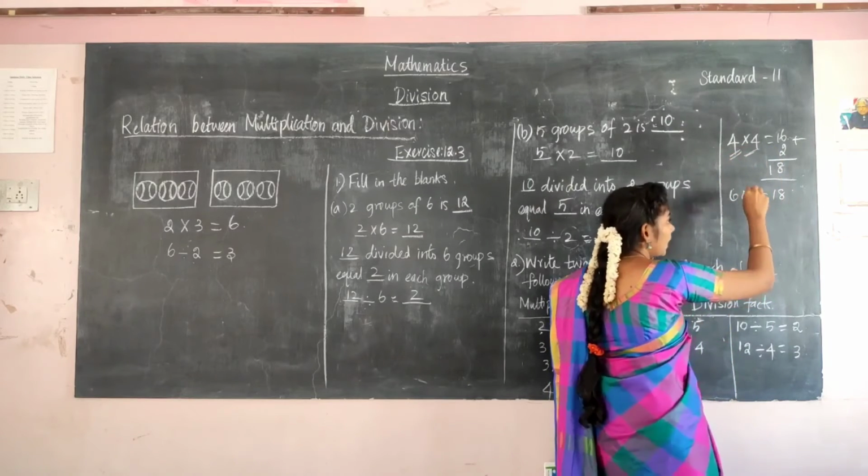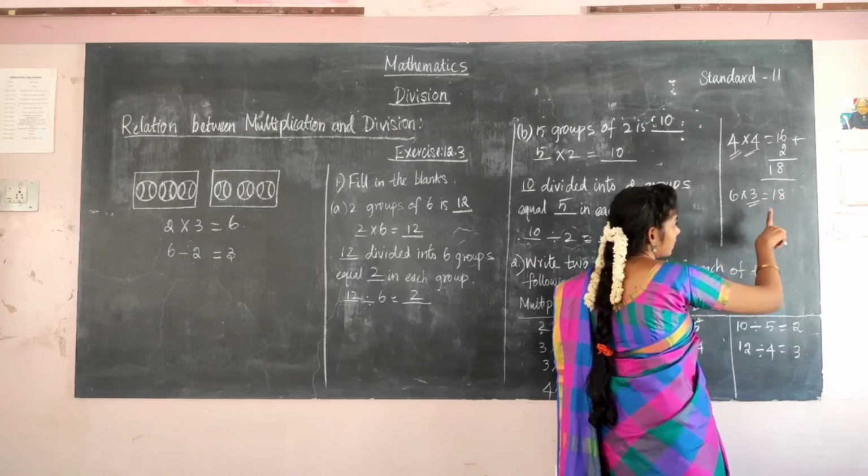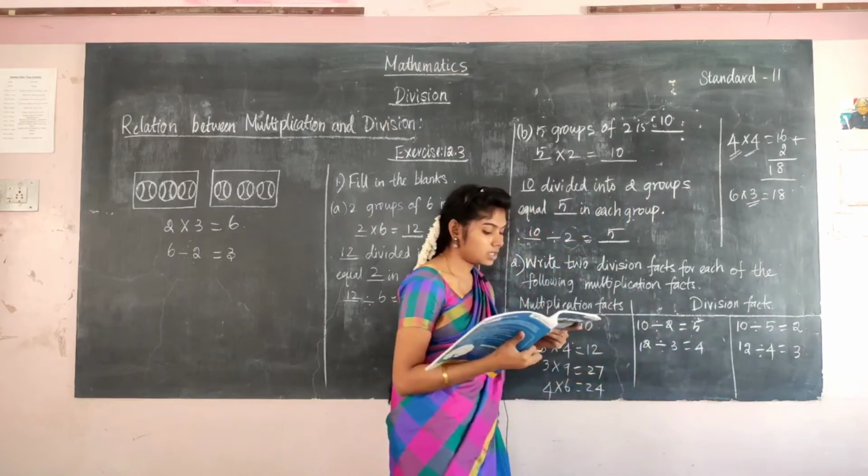So here, while she is arranging 3 books, she gets the number 18. So the answer is 18. 6 3s are 18. So the answer is 18.